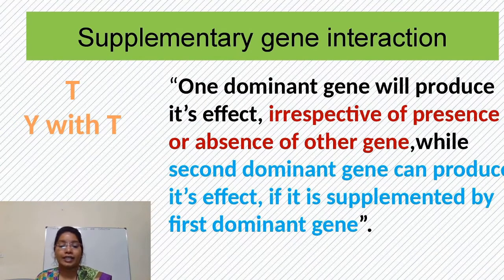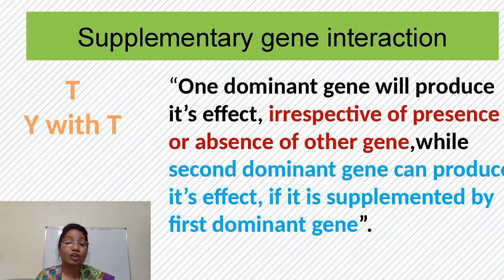Now consider there are two genes, capital T and capital Y. They both are dominant genes. So one dominant gene will produce its effect. That is, if we consider capital T produces tall and capital Y produces yellow, capital T will produce tall irrespective of presence or absence of other gene. That means capital T will produce tall whether capital Y is present or not.